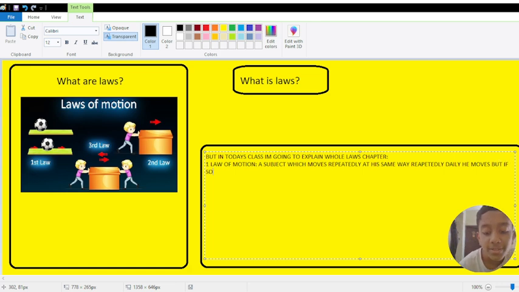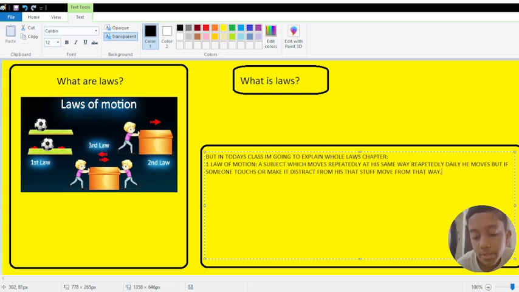But if someone touches it or distracts it from its way, that subject will move from that way.